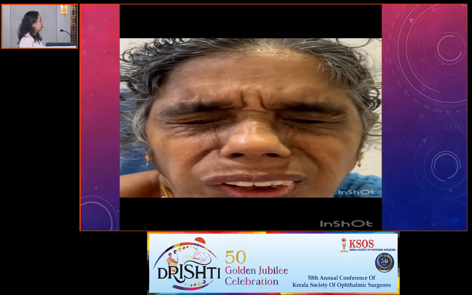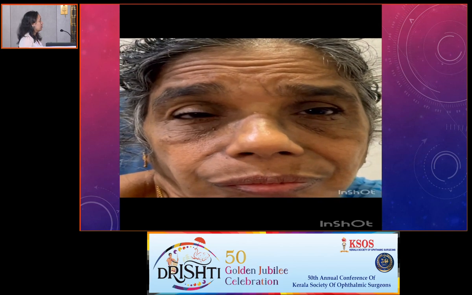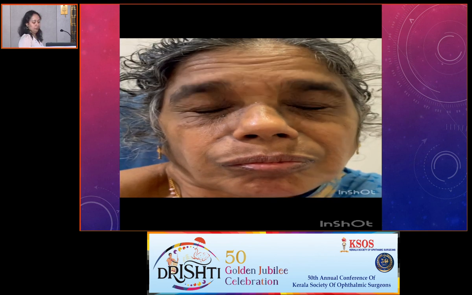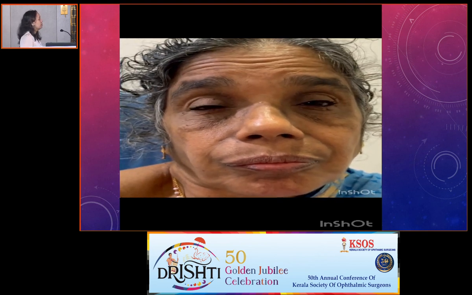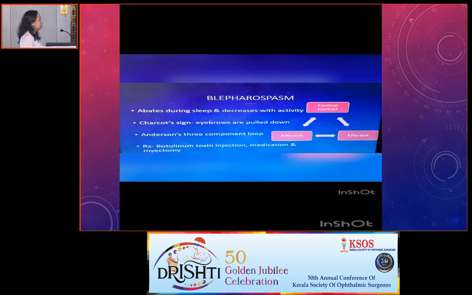In this patient, you can see bilateral synchronous spasms of the muscles around the eye producing exaggerated blinking. The muscles involved here are orbicularis oculi, procerus and corrugator supercilii. Unlike hemifacial spasm, blepharospasm abates during sleep and decreases with activity.